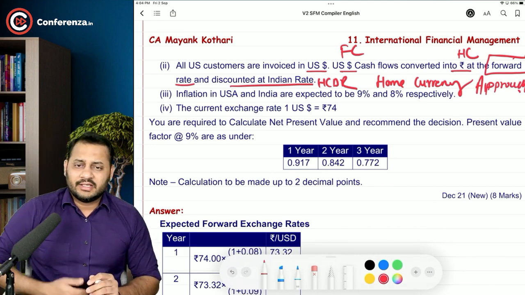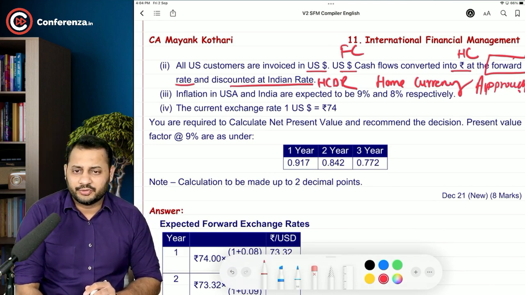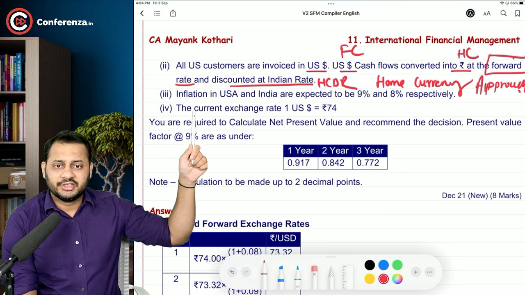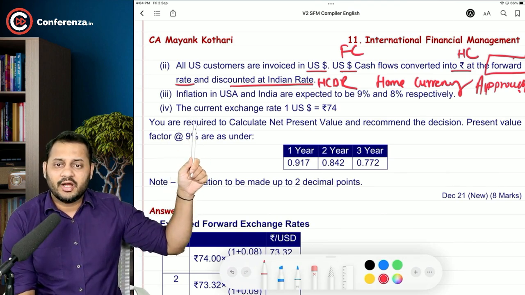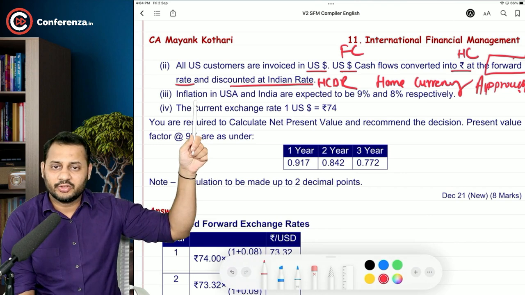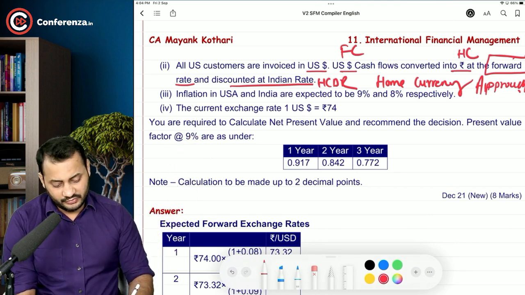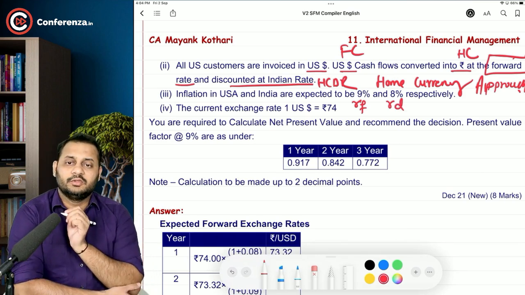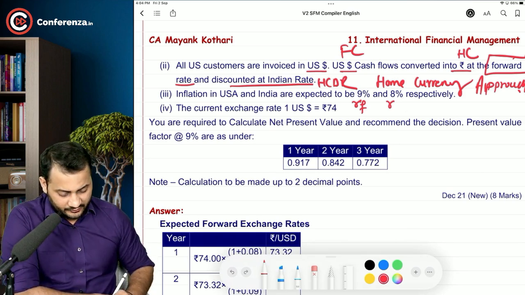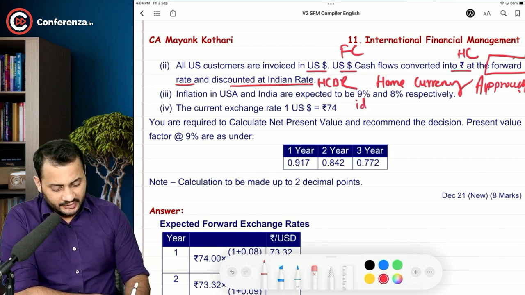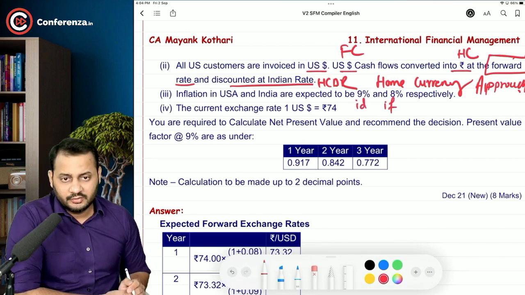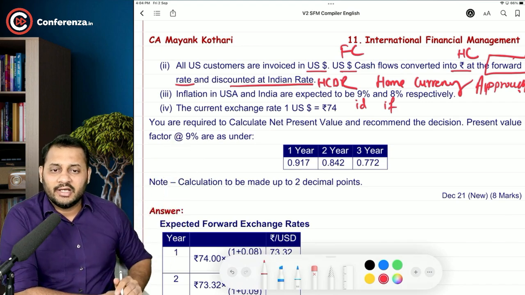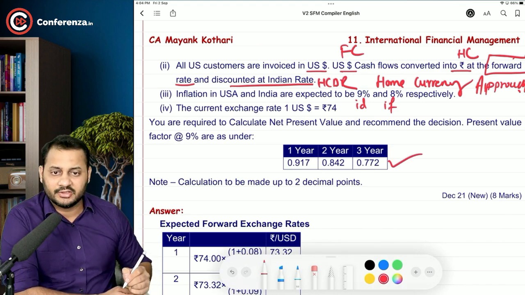The good part is, I think rates are already given to you in the question. The current exchange rate is 74. You are required to calculate. Inflation is also given in India and USA. So this will be RF and this will be RD. Inflation, IDIF. You are required to calculate the NPV and recommend the decision. Present value factor using this 9% R is like this. Calculation to be made up to 2 decimals.